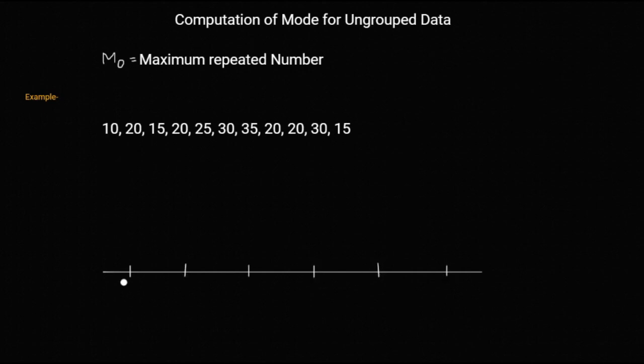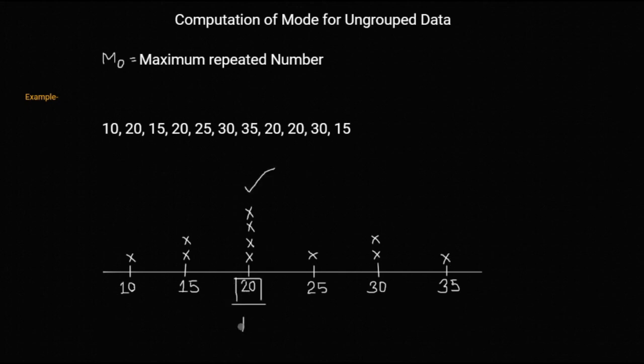So first score is 10. 10 is repeated one time. Next 15, repeated two times. Next 20: 1, 2, 3, 4, four times. Next 25, one time. Next 30, two times. Next 35, repeated one time. Okay, then we can see here the most repeated number is 20. Then the mode of this score is 20.